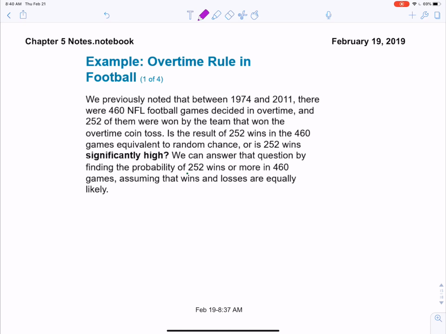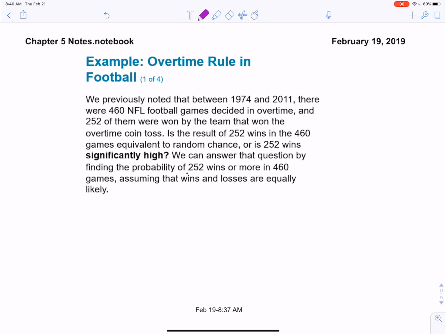We're going to pick up where we left off in our Chapter 5 notes. We already looked through an example with Twitter, so let's look at another one with football. It says we previously noted that between 1974 and 2011, there were 460 NFL football games decided in overtime, and 252 of them were won by the team that won the overtime coin toss. Is the result of 252 wins in the 460 games equivalent to random chance, or is it significantly high?